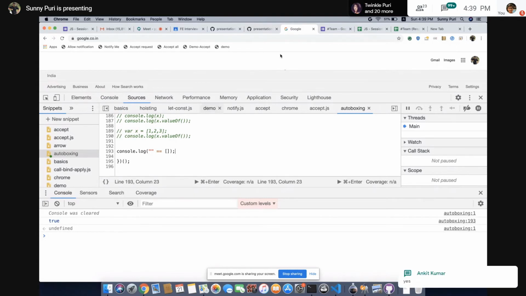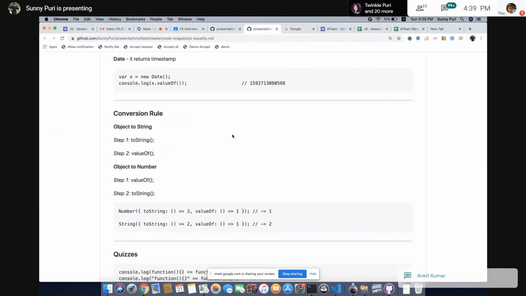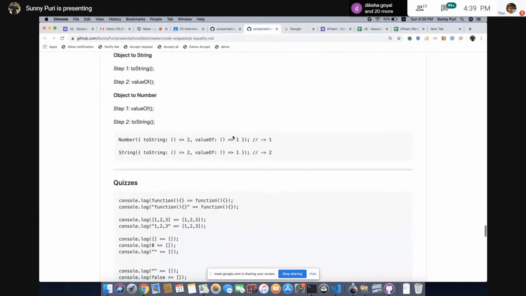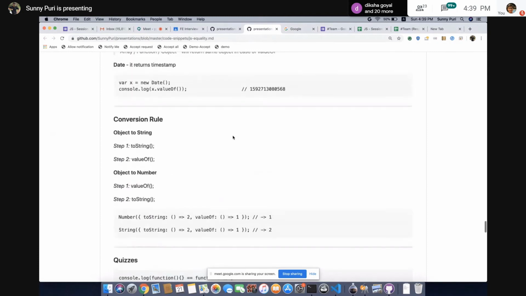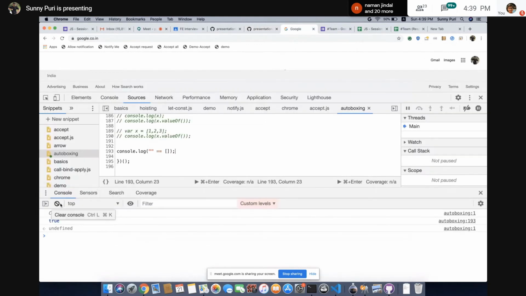Okay. Let's move to the next one. So how to remember? This is a trick I got recently.